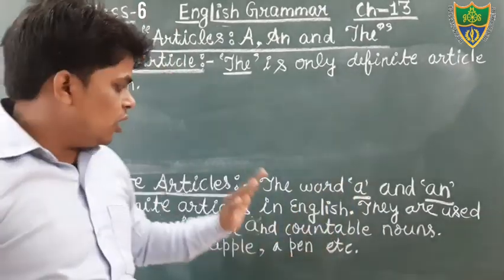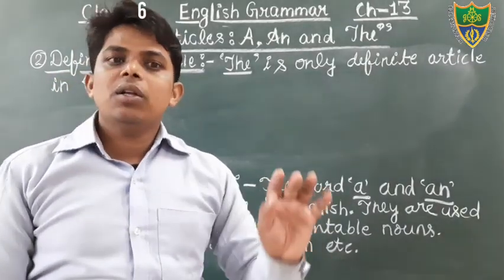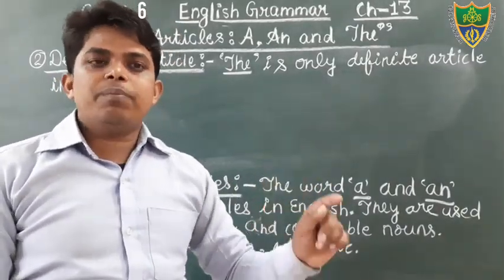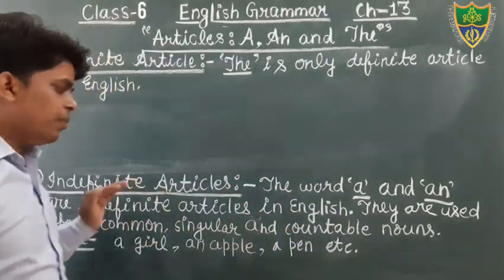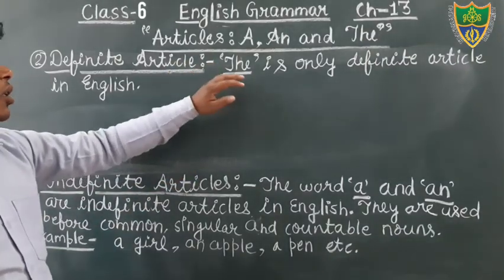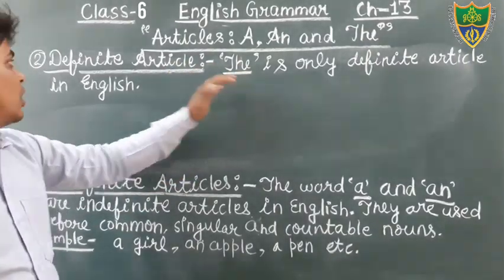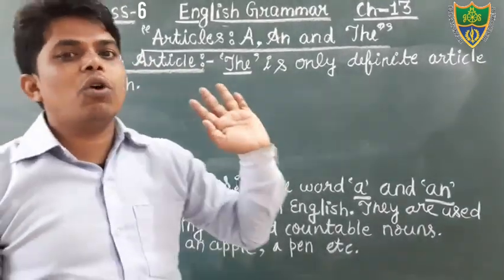Dear students, you have known that there are two kinds of article, but we keep a and an in the category of indefinite articles, and we keep the word the in the category of definite articles. I hope that you all have understood.